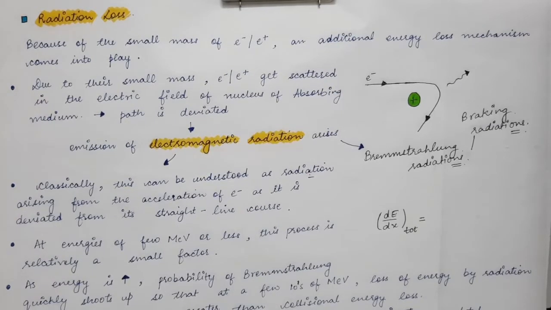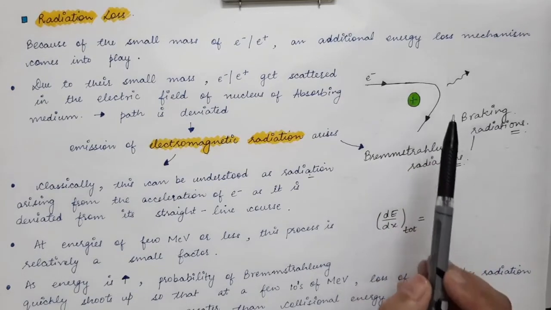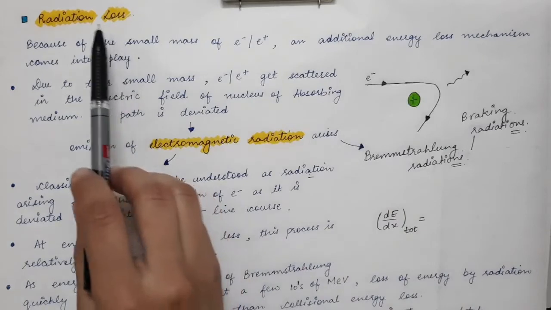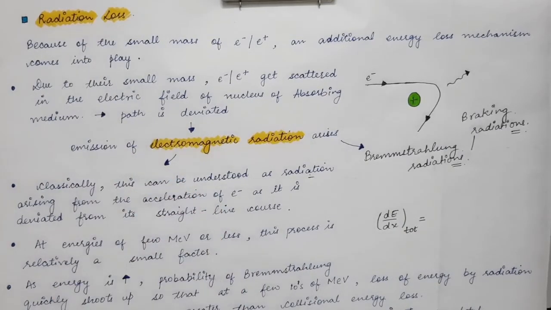When a charged particle moves in a circular path or is accelerated, the particle will lose its energy in the form of radiations. So this is the reason why the electrons also lose their energy by emitting EM radiations, that is through the radiation loss.